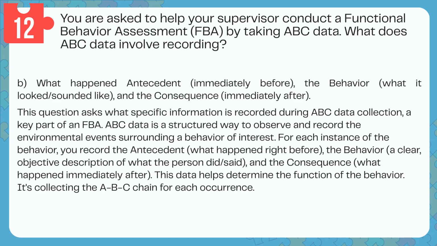For each instance of the behavior, you record the antecedent, what happened right before, the behavior, a clear, objective description of what the person did/said, and the consequence, what happened immediately after. This data helps determine the function of the behavior. It's collecting the ABC chain for each occurrence.